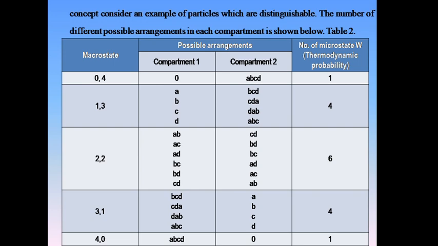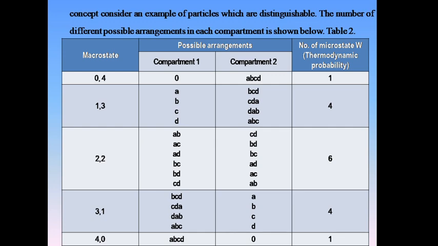The answer is 1. The second one is 1, 3. 1 means first compartment, 3 means second compartment. The first compartment has 1 particle and the second compartment has 3 particles. Just like A, B, C, D are the single particles in the first compartment, then BCD, CDA, DAB and ABC are the 3 particles present in compartment second.